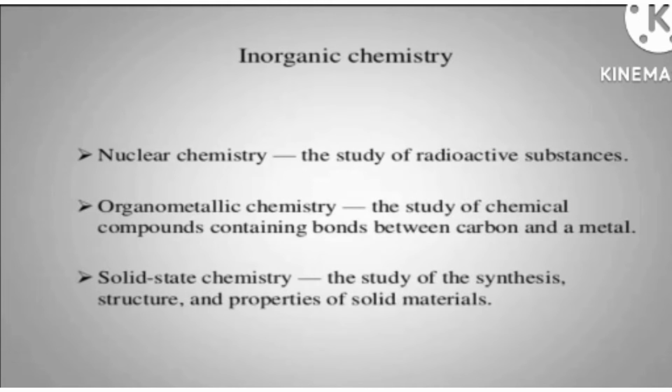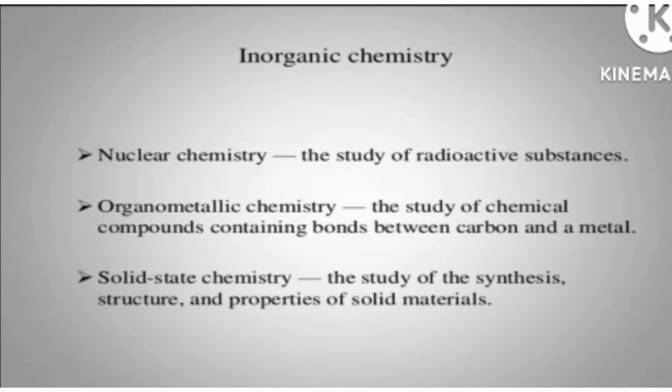Now these are the branches that are included in inorganic chemistry: nuclear chemistry, organometallic chemistry, solid state chemistry. Why are we discussing organometallic chemistry here? We have discussed it before in organic chemistry. Then why are we discussing it here? Actually, in organometallic chemistry not only carbon and a metal are discussed, but another element is also discussed, just like halogen.